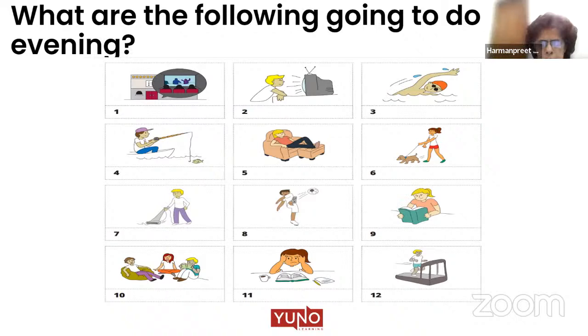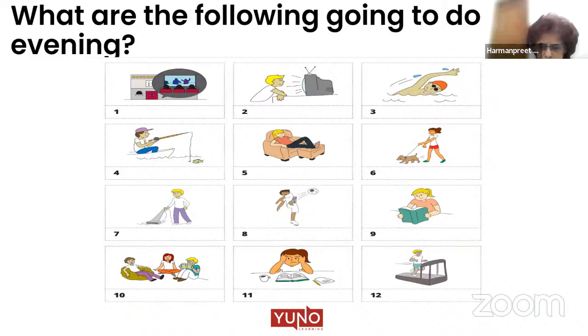Tell me picture number 7, please. Boy is cleaning his house with the help of a vacuum cleaner. Okay, perfect. The boy is cleaning his house with a vacuum cleaner. Manisha, are you there? Yes, ma'am. Manisha, please tell us about picture number 8 and 9.